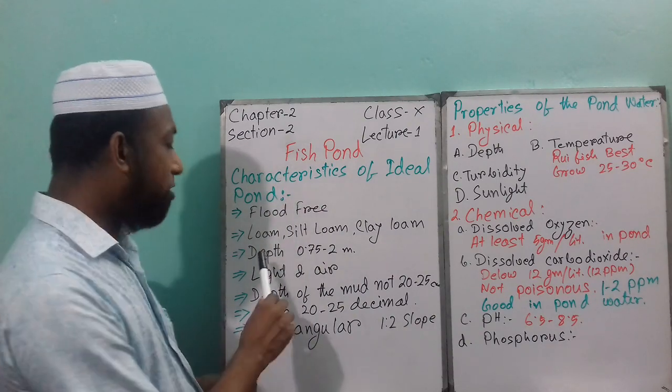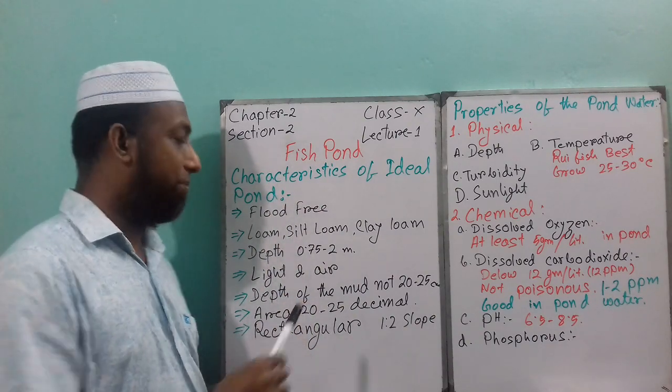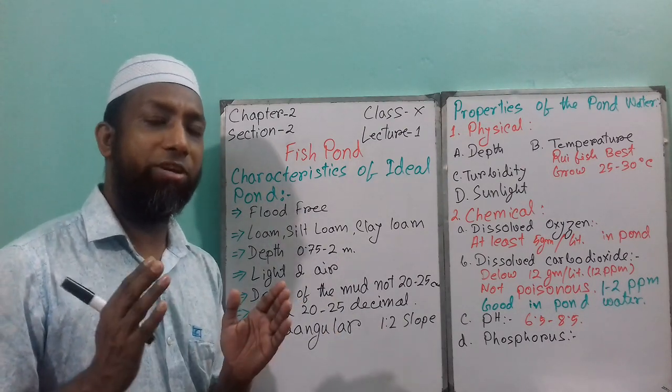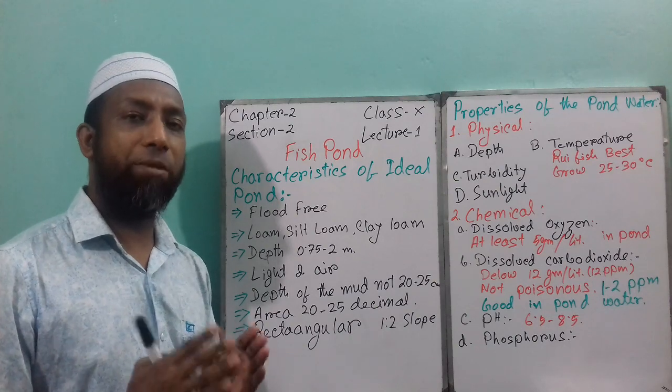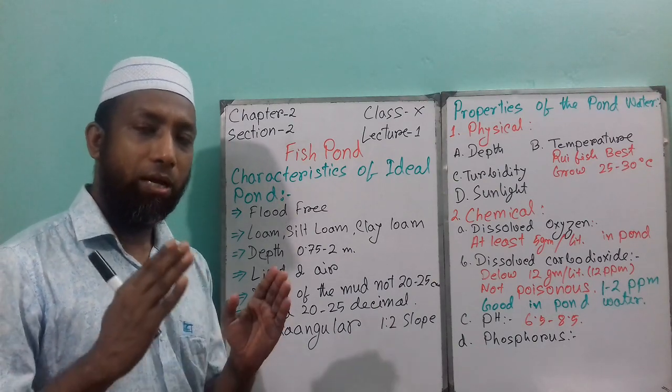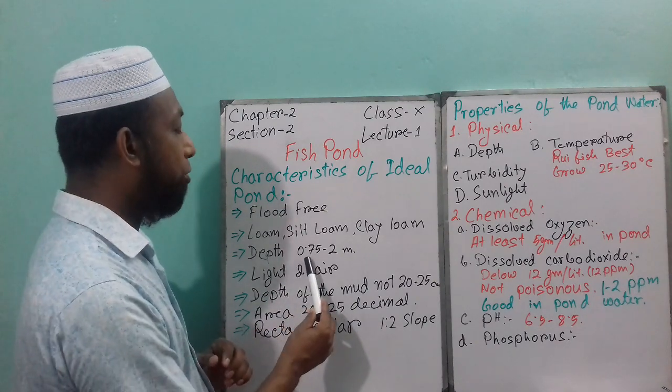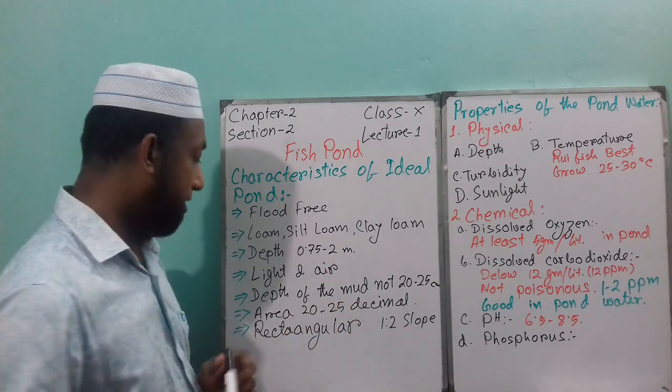Next is what will be the depth. The ideal depth is 0.75 to 2 meters, but it depends on your fish quantity. Sometimes it depends on the fish place, but the ideal you can choose is 0.75 to 2 meters.